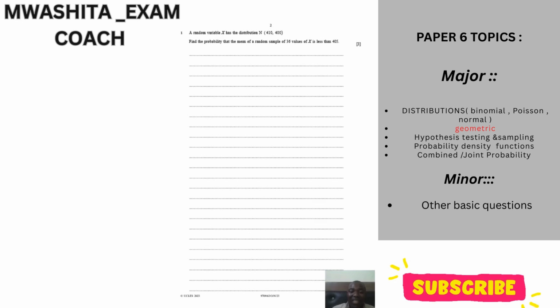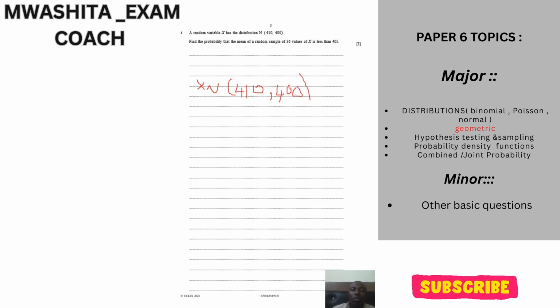The one that we're using to find our probability. Let me help you with this one so that you understand it. Remember I said that X is normally distributed with 410, which is your mean, as indicated in that bracket. Then this 400 is basically your variance.